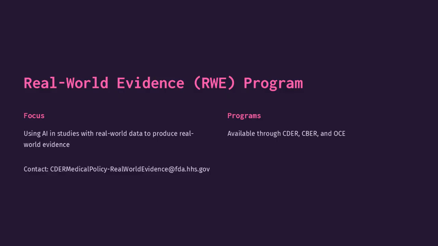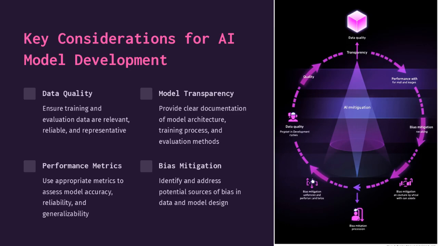The Real-World Evidence Program leverages AI to use real-world data in producing real-world evidence. This program is available through DER, CBER, and OSE. For further details, you can reach out to the contact provided. When developing AI models, it's crucial to ensure data quality, model transparency, performance metrics, and bias mitigation. These factors help in creating reliable and representative AI models.